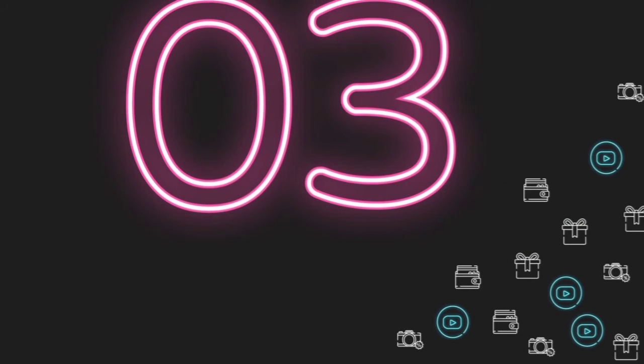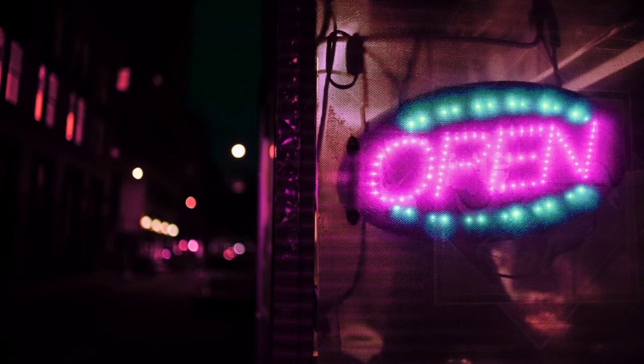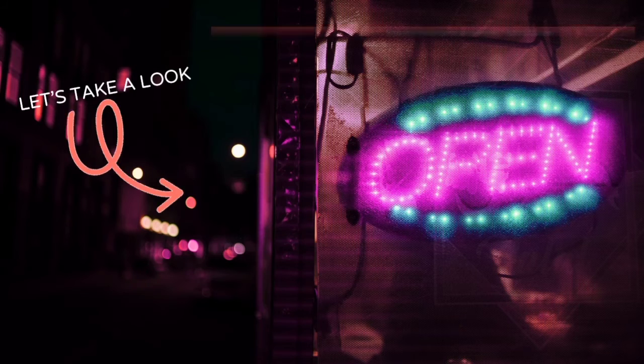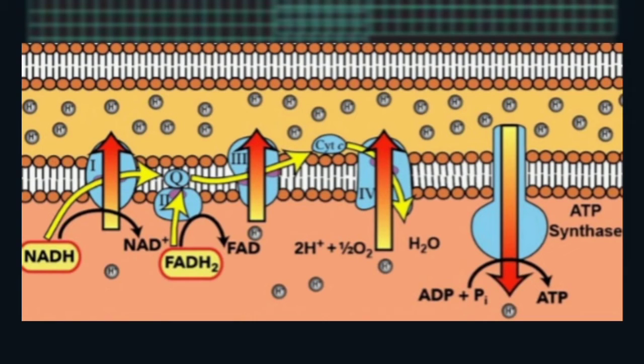Oxidative phosphorylation is a combination of the electron transport chain and also chemiosmosis, which is the production of ATP from an electrochemical gradient. Firstly, we need to understand the mitochondria structure. The outside one is the outer mitochondrial membrane, the inside one is the inner mitochondrial membrane, the space between them is the intermembrane space, and the one inside the mitochondria is the matrix. NADH and FADH2 from the Krebs cycle will be used up in this electron transport chain.